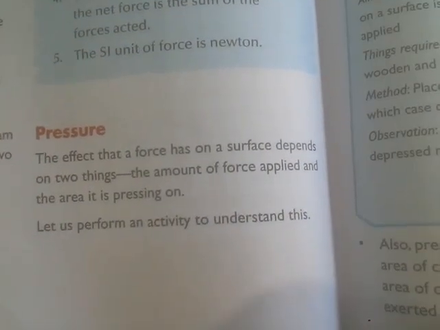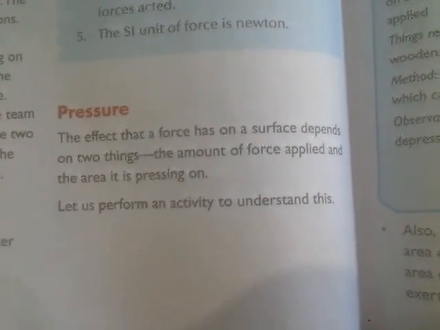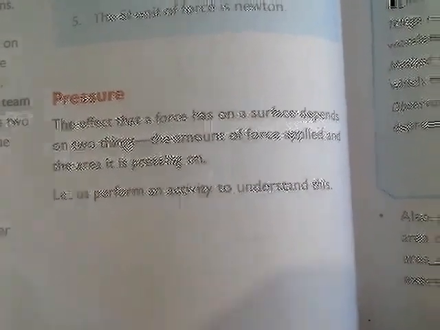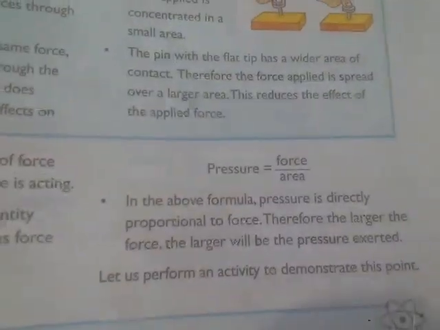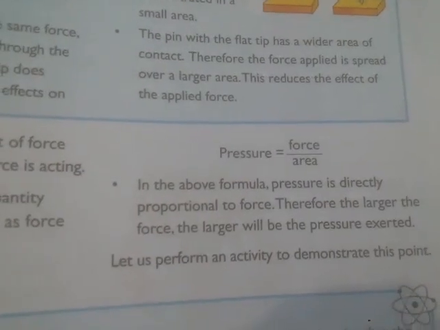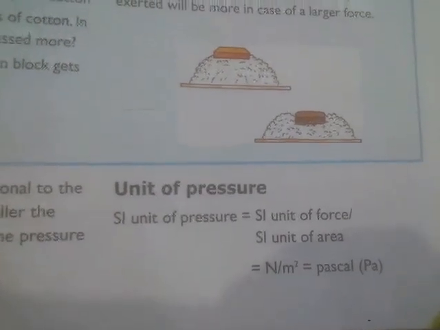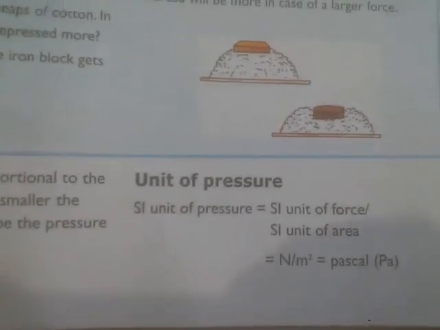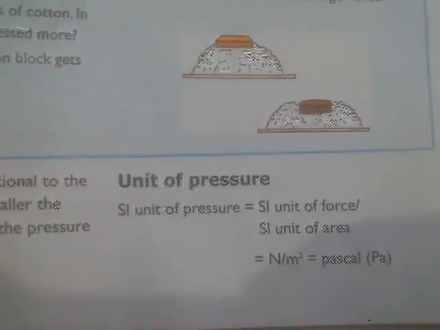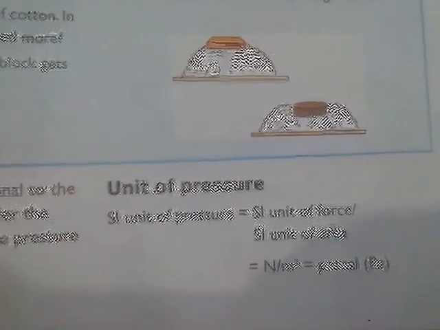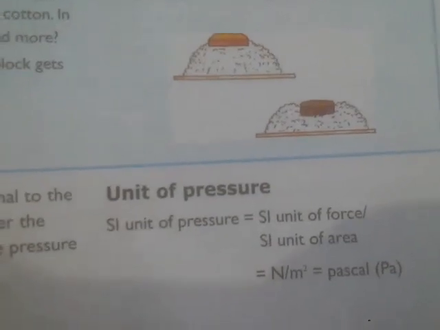Now the next thing we need to understand is pressure. Pressure is the force applied per unit area. So when a force is applied over a given area, that is known as pressure. The formula of pressure is force divided by area. The unit of pressure is the Pascal, which is Newton per meter square. Why? Because Newton comes from force and meter square comes from area, and this is sometimes known as the Pascal.